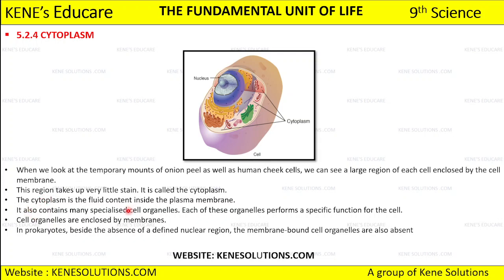then this cytoplasm, it also contains many specialized cell organelles. क्या होता है cytoplasm के पास? बहुत सारे specialized cell organelles present होते हैं, and each of these organelles they perform a specific function for the cell. तो हर एक organelle क्या करते हैं? हर एक organelle they are going to perform a specific function for our cell.